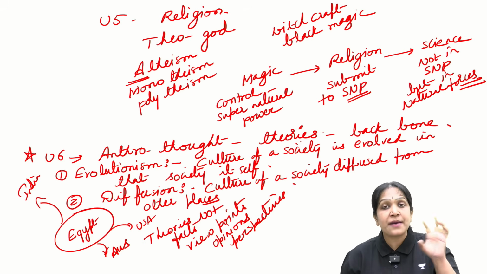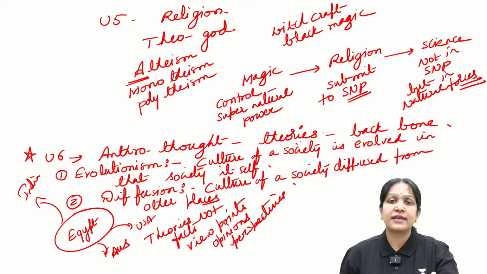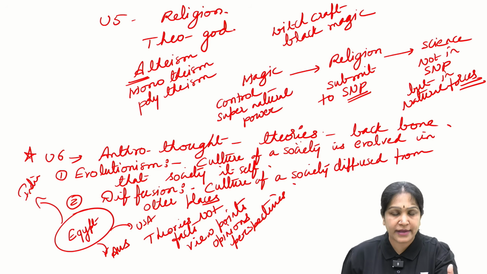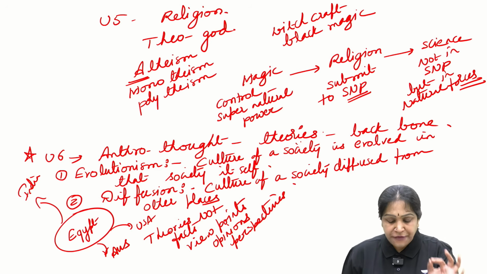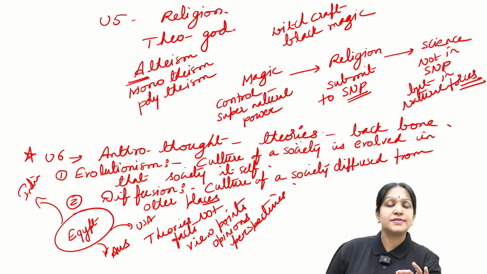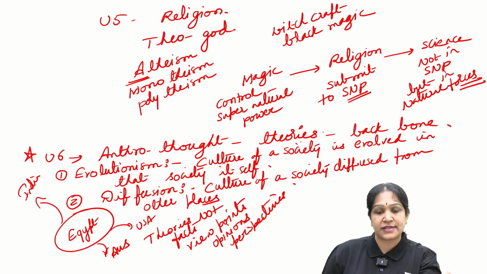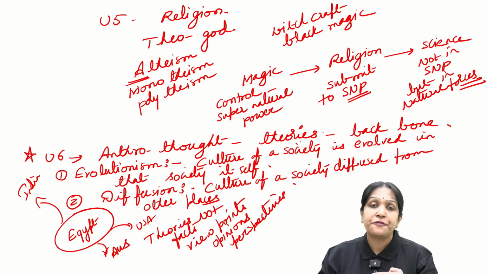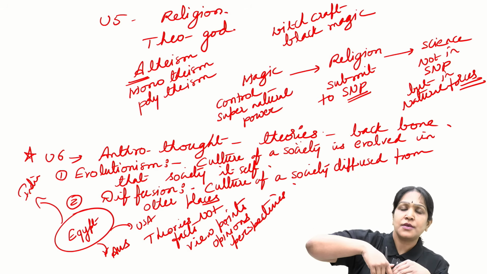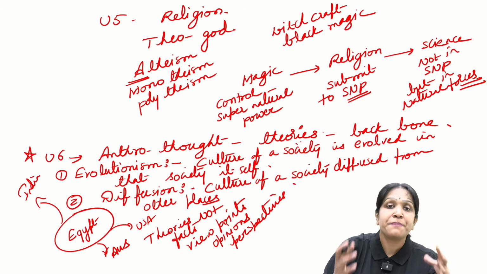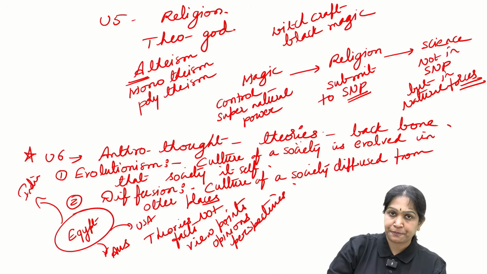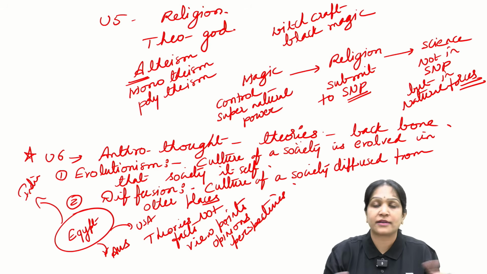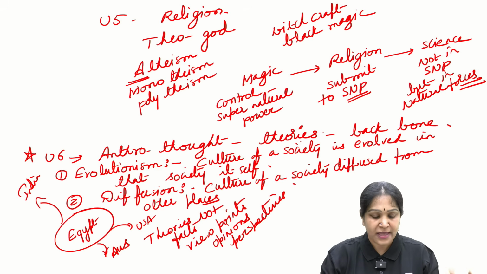I mean, some thinkers like Tylor, Morgan, Frazer believe that the culture of a society is originated in that society itself. I mean, they are evolutionists. But some thinkers believe that the culture of a society will get diffused from other places. So these are the perspectives of two different people. Which one is correct? None of them is correct. None of them is completely false.